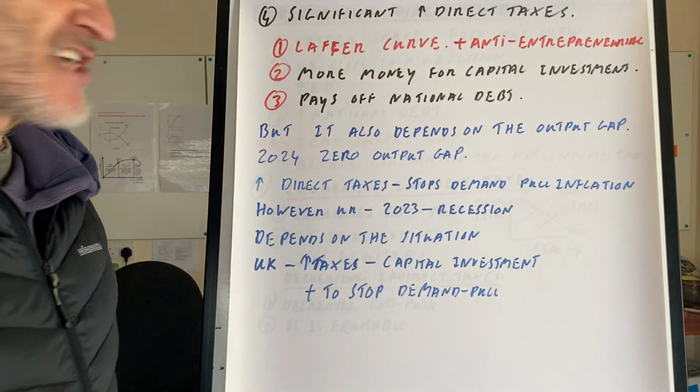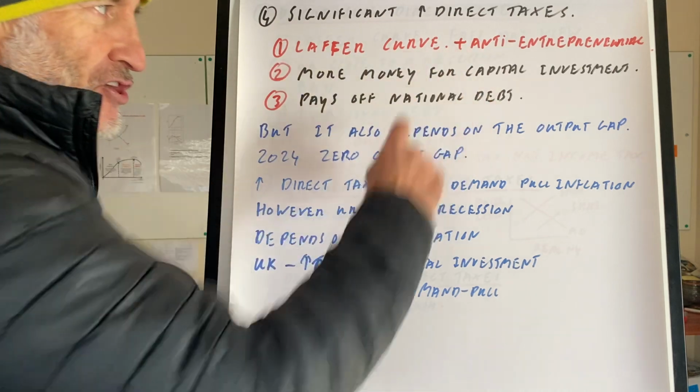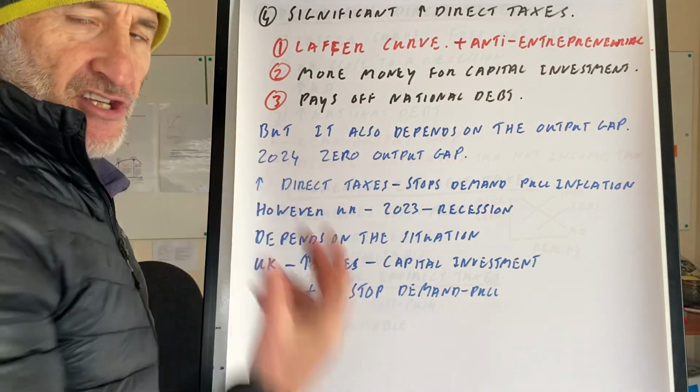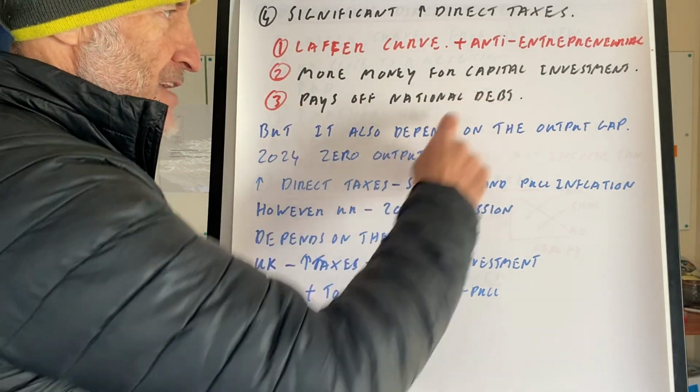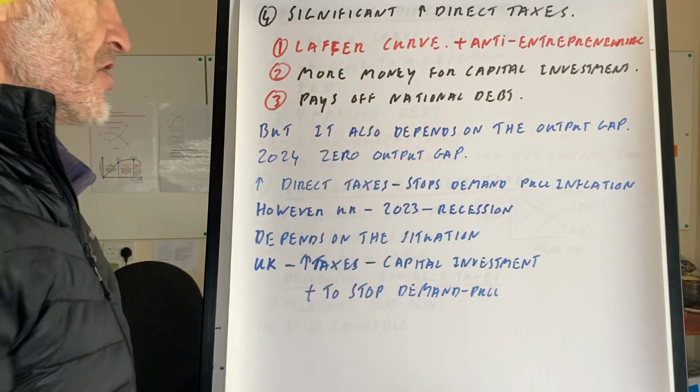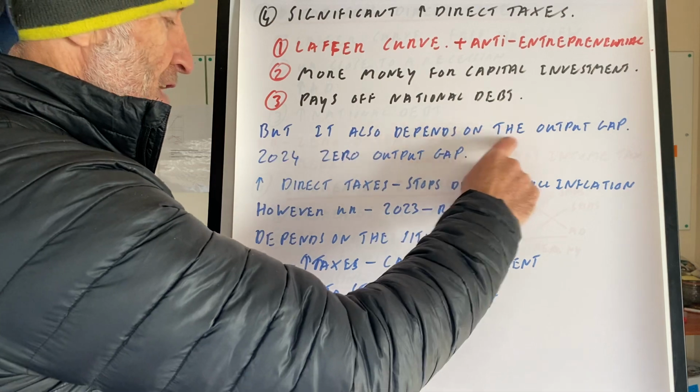Significant. If we increase direct taxes, is this a good idea? We draw the Laffer curve again. If we increase direct taxes, then there's more money for capital investment. And it also pays off the national debt. So we've got a lovely essay in terms of that. But it also depends upon the output gap.